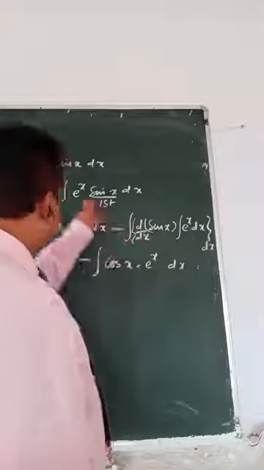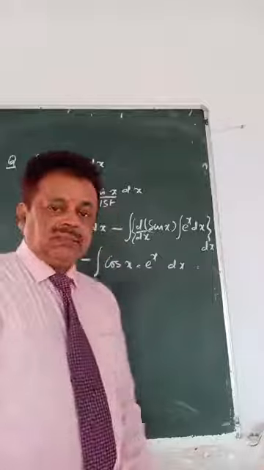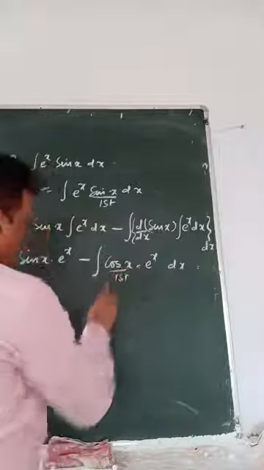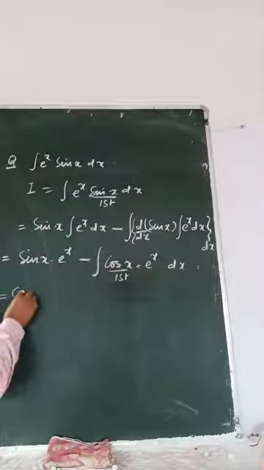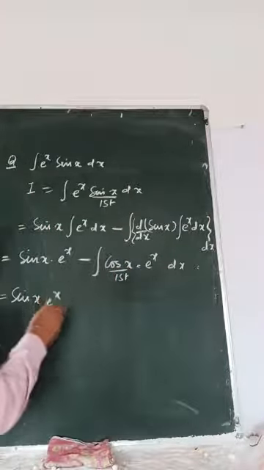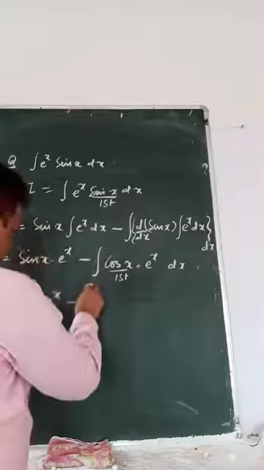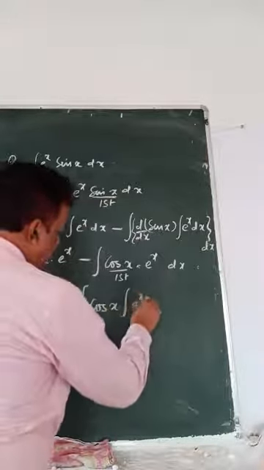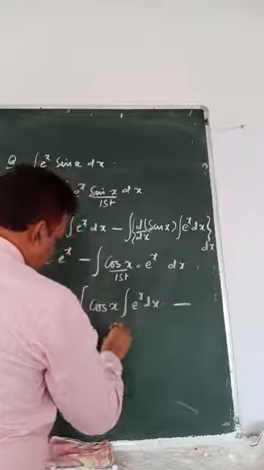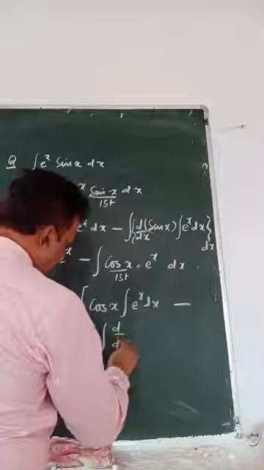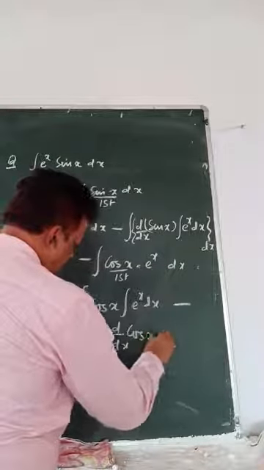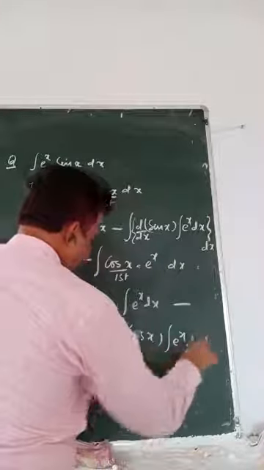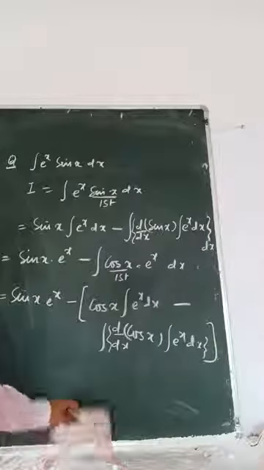So you started with two functions, and again you have two functions, so again you will integrate. Again cos x will be your first function. So it is sin x e to the power x minus, first function into integration of second, minus integration of derivative of first into integration of second, whole dx.